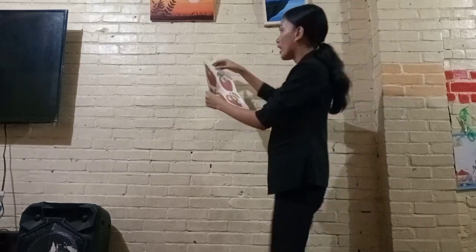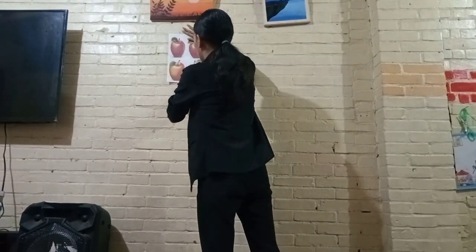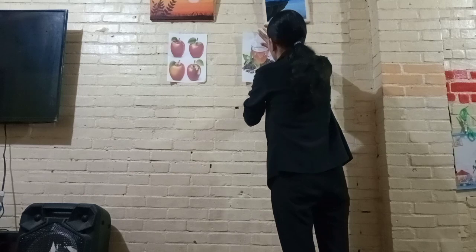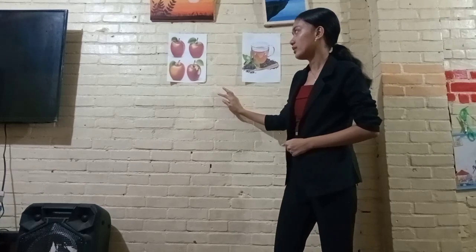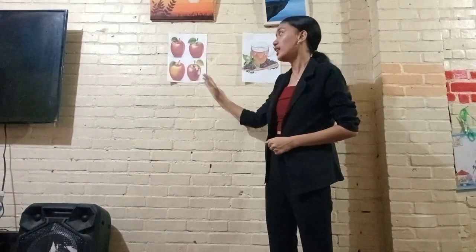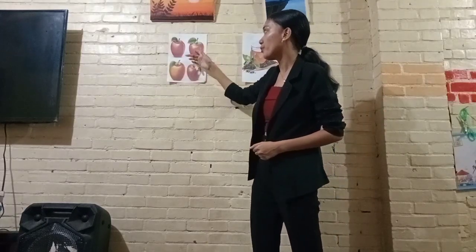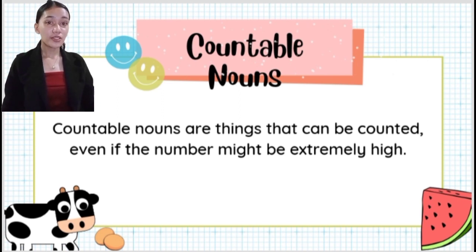Now class, I have here a picture. For our first picture, what can you observe? Alright, there are apples. Can you count the apples? Yes, you can count the apples. So we have here 4 apples. This means that apples are examples of countable nouns since we can count them. Countable nouns are things that can be counted even if the number might be extremely high.